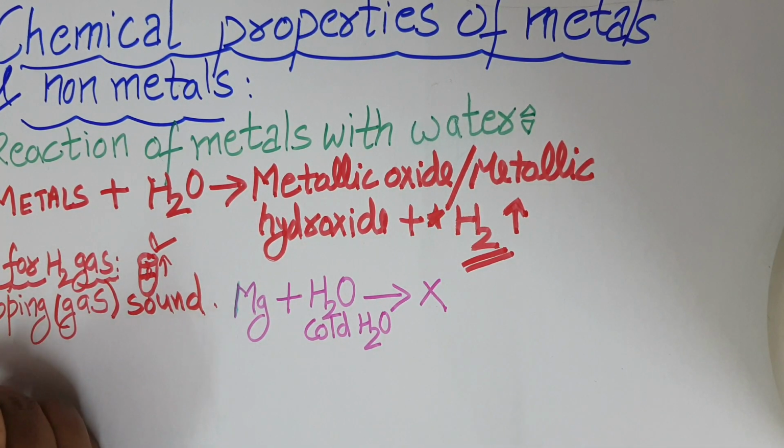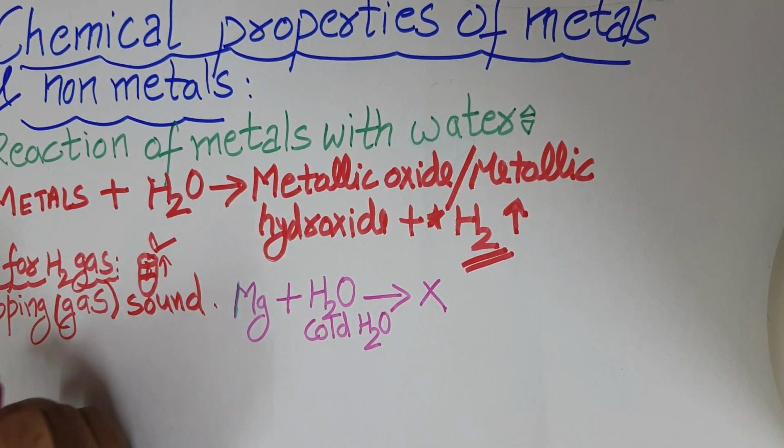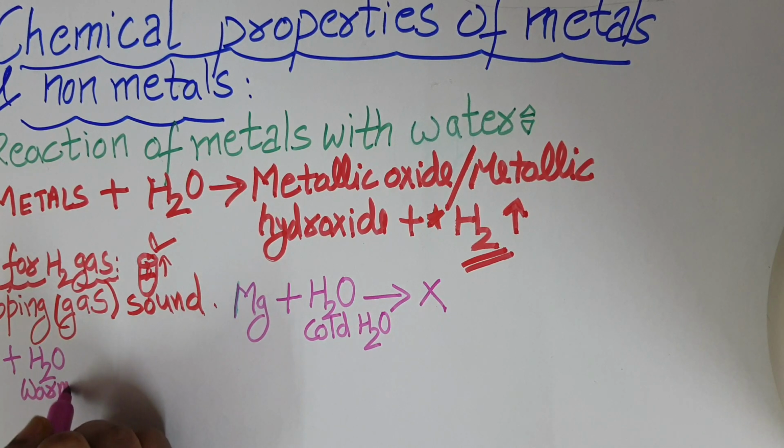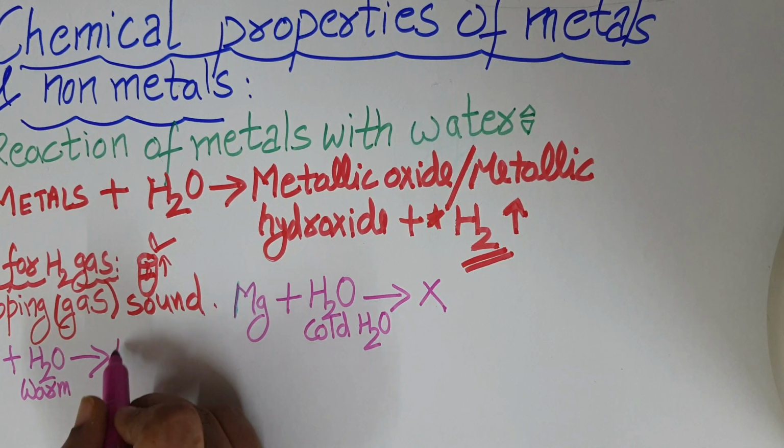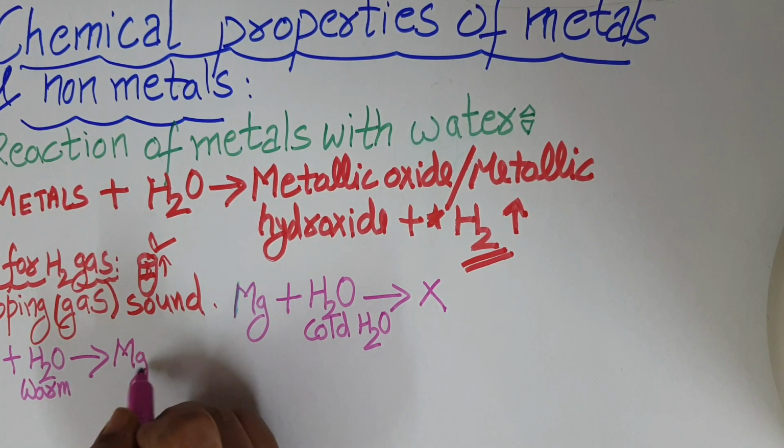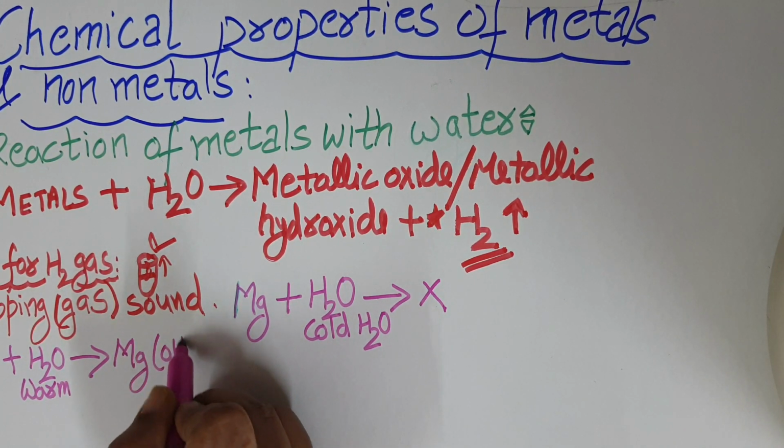Now slightly warm up this water. Keep this test tube with the water on the flame. When the water becomes warm or hot, we will observe that the reaction will start and the magnesium will change into magnesium hydroxide.